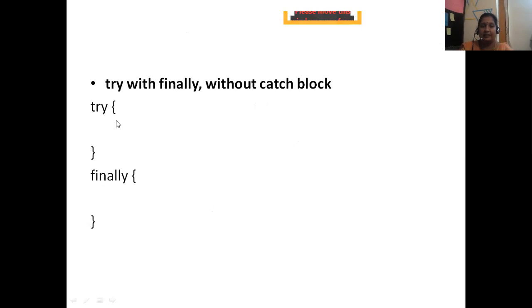Try with finally without catch block. Here, whether you have an error or not, this finally block will be executed. But if it is not handled properly, the code after the finally block will not be executed. The finally block is executed, but after that, even if you have written 10,000 lines, they won't be executed if the exception in try is not handled properly.